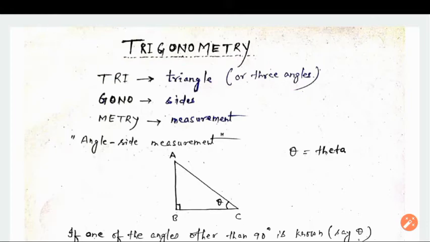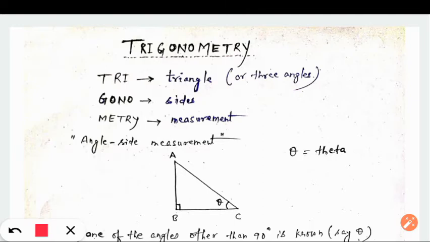What is trigonometry? This word trigonometry is actually made up of three parts. You can split the word trigonometry into three parts. Basically, tri stands for three. Tri means three.